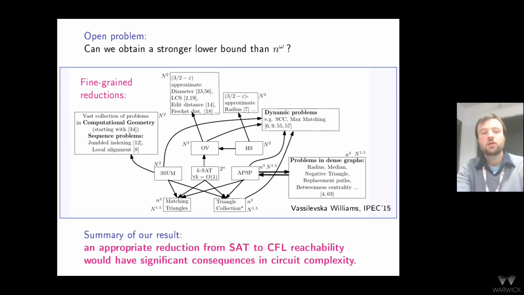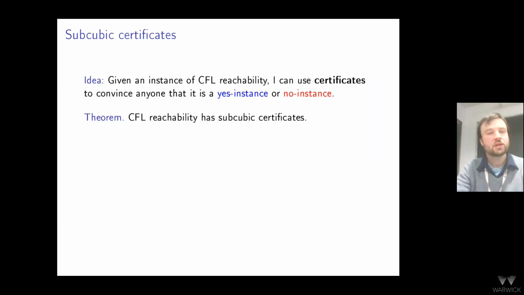However, here is the summary of our main result that we show in this year's POPL. An appropriate reduction from SAT to CFL reachability would have significant consequences in circuit complexity. I'm simplifying away many things here, but here is the core idea. The idea is certificates. Given an instance of CFL reachability, I can use something called certificates to convince anyone whether a given instance is a yes instance or a no instance. Importantly, the certificates are subcubic. In fact, they have quadratic size, and they can be verified in strongly subcubic time.